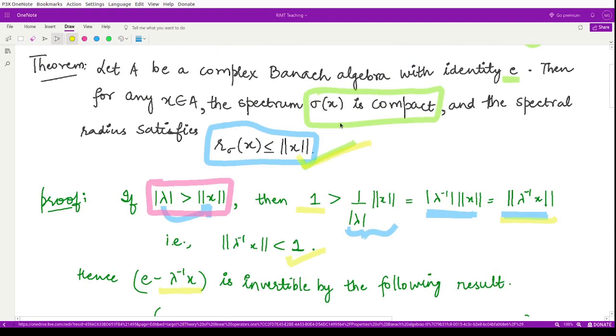Now the next thing that we are to prove is that sigma of x is a compact set. For that we need to prove two things.